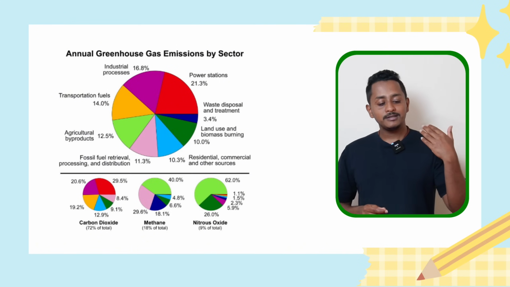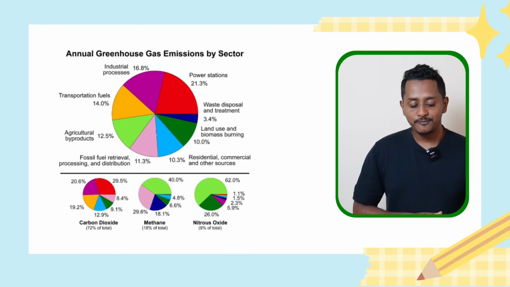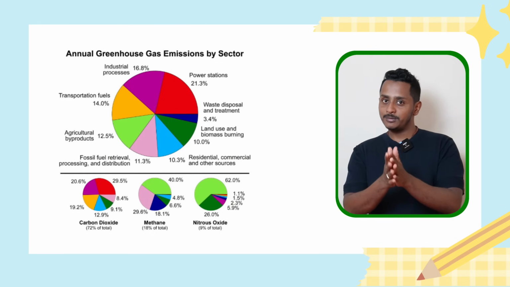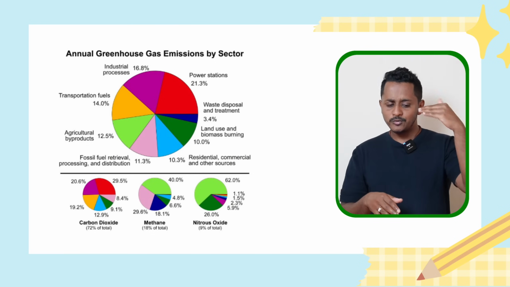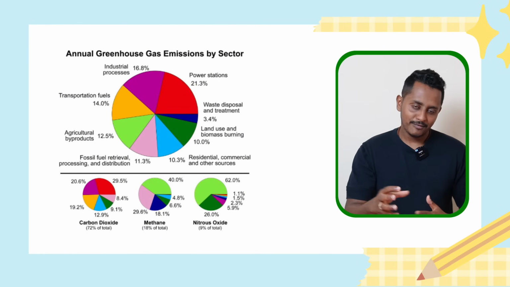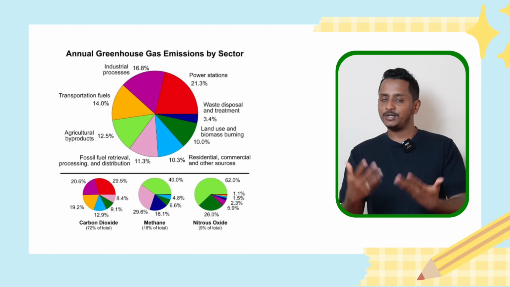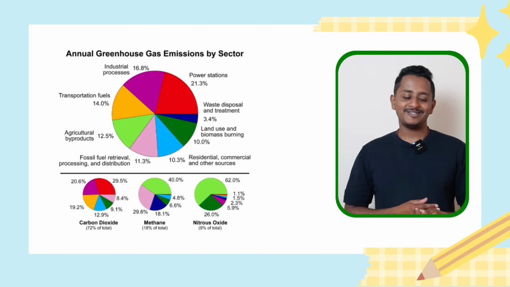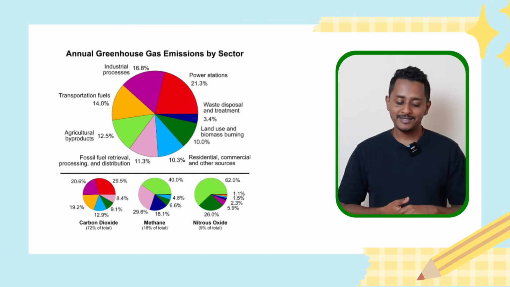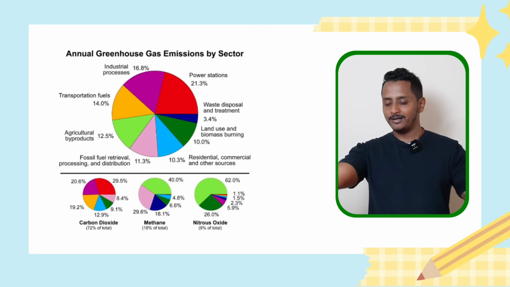Another interesting point is agricultural byproducts and fossil fuel retrieval, processing and distribution approximately contribute almost the same, around 12.5% and 11.3% to the annual greenhouse gas emissions. Overall, this image illustrates the annual greenhouse gas emissions by sector with respect to carbon dioxide, methane and nitrous oxide.